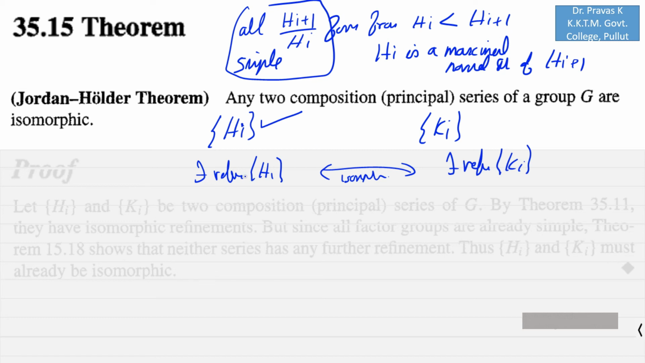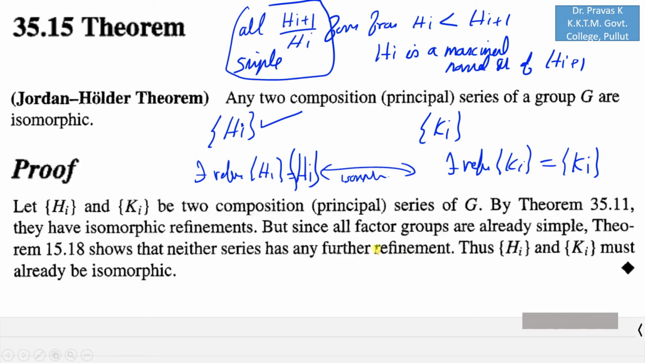Hence, a refinement of Hi is Hi itself, and if you use the same arguments, you can see that Ki is the only refinement of itself, which means that Hi and Ki are already isomorphic.